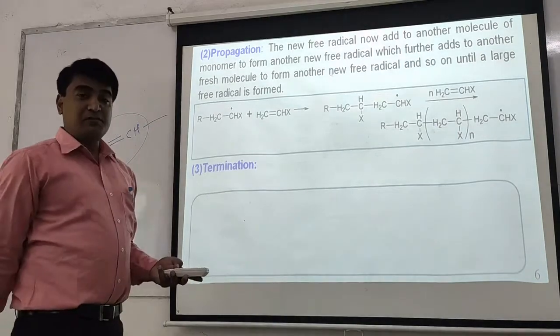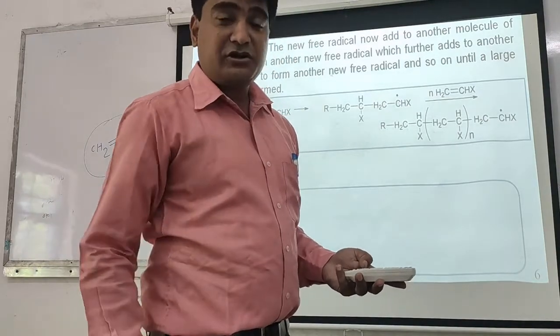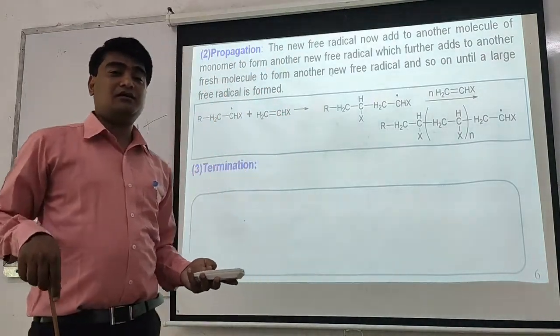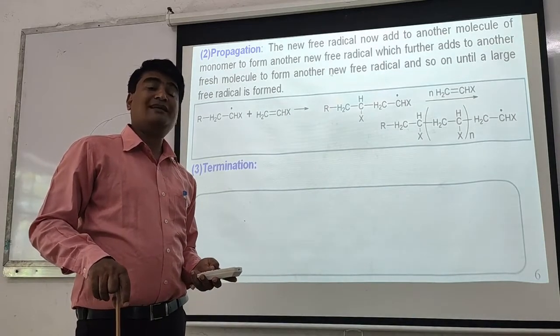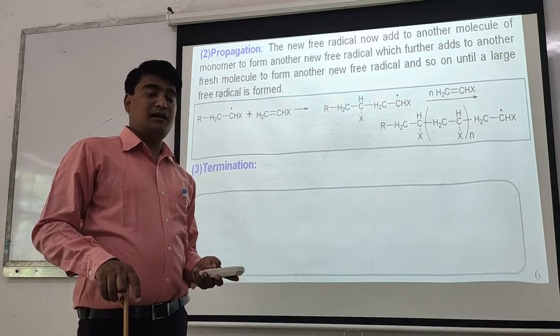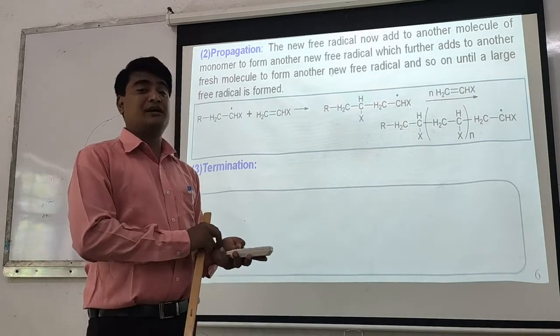Then the last step is the termination. So how was the chain terminated? By the combination of two free radicals. Okay, there in the mechanism of chlorination of methane, by the combination of two free radicals, the chain was terminated. Okay, so that reaction was a coupling reaction.